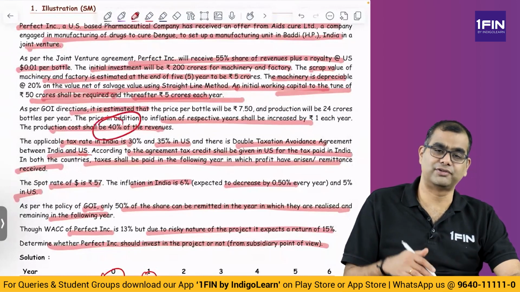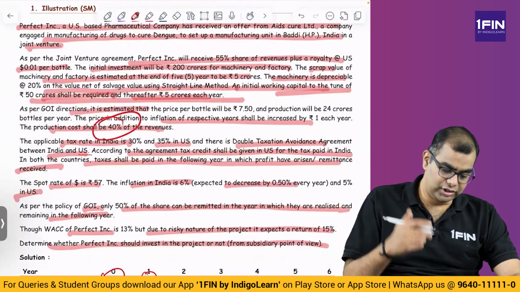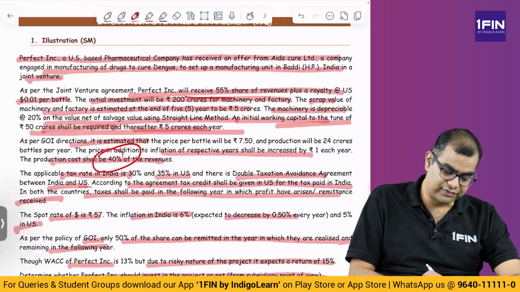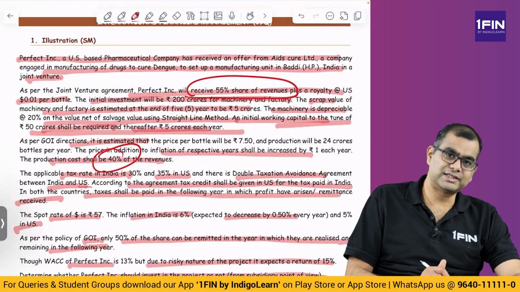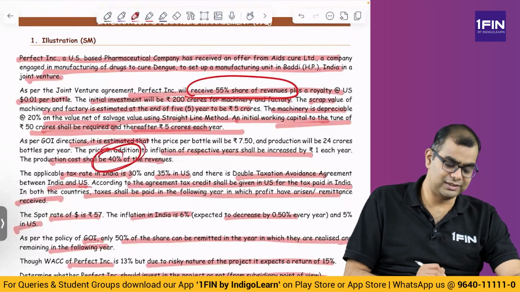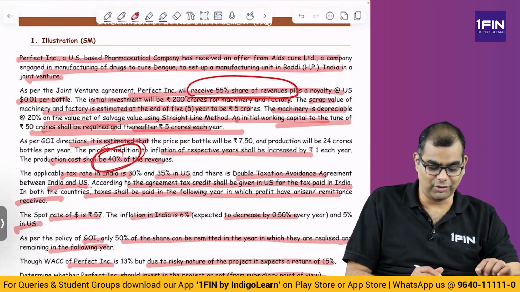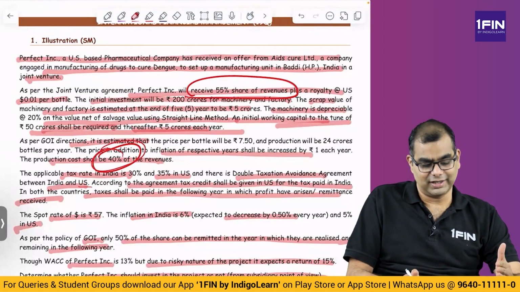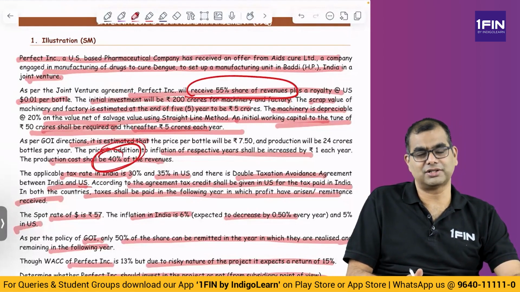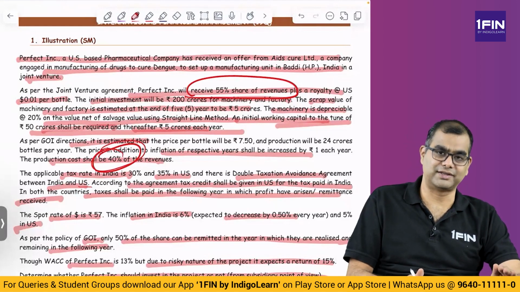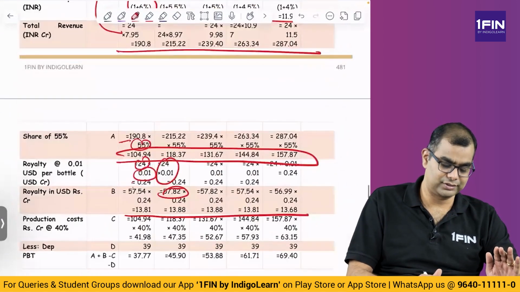Production cost will be 40% of the revenue. See here what they said: they will receive 50% share of revenue plus a royalty. If they are anyway going to directly receive a share of revenue, do we need to subtract the production cost? What they meant here is revenue minus the production cost, that is what they will receive. So that is an assumption you have to make.